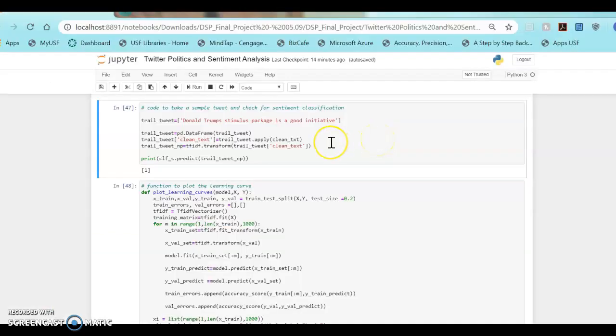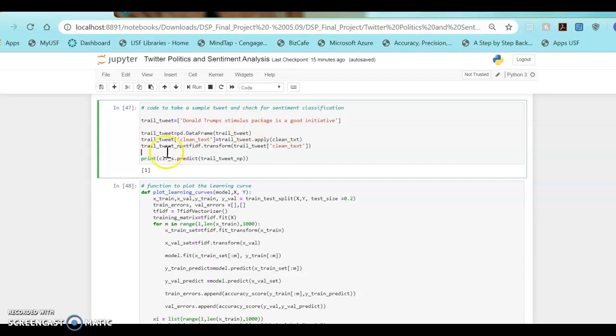We would also like to show a small demo of the sentiment classification model that we did. So this is a trial tweet that we have: the Donald Trump stimulus package is a good initiative. For our analysis purpose, 0 refers to a positive tweet, and 1 refers to a negative tweet.